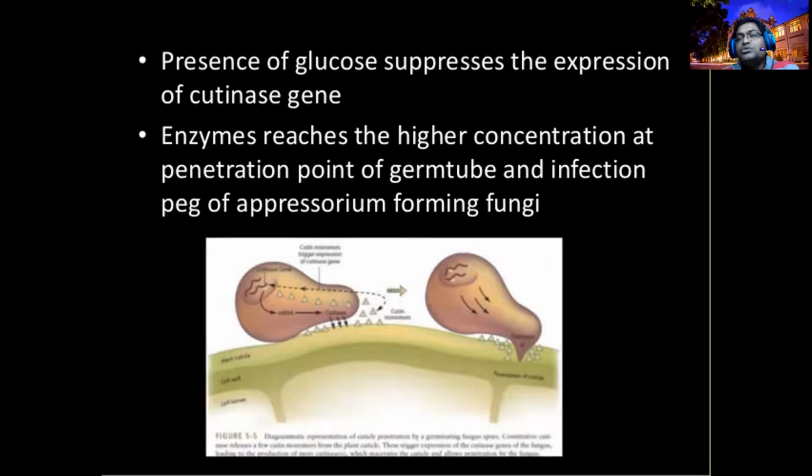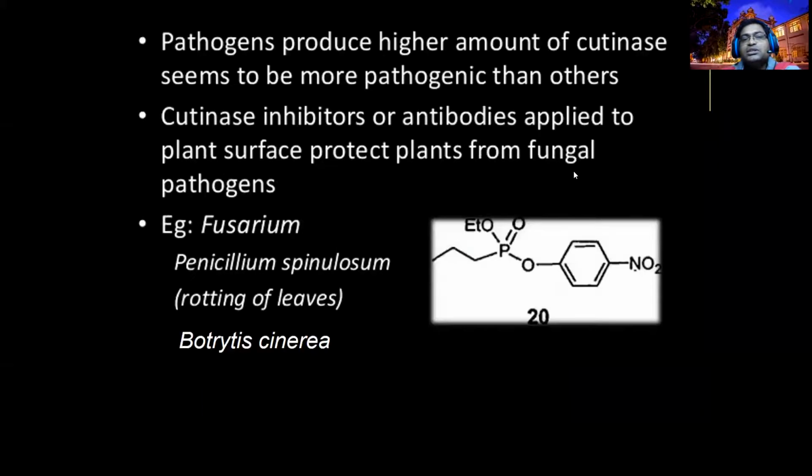If any organism wants to produce a protein, this is related to the gene. If the gene is properly encoding, then an organism can produce different enzymes, right? So these studies look at how the genes responsible for producing the enzymes are activated, because in the absence of glucose they are activated; if glucose is there, then the gene will not be activated, right? Gene will not be activated, especially in the germ tube region of a certain pathogen.